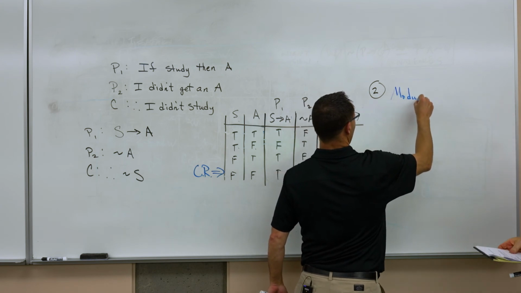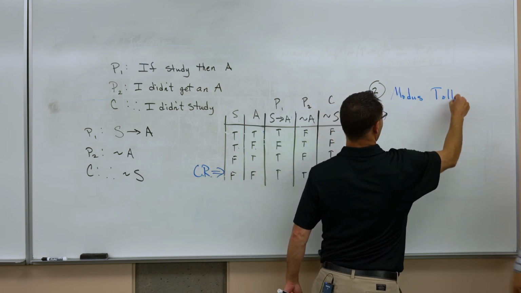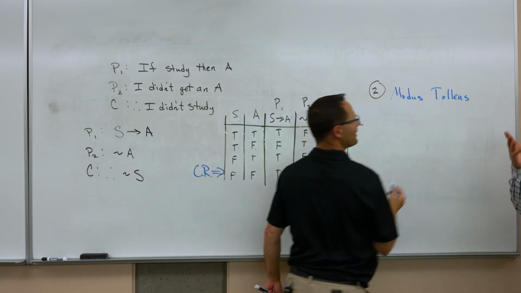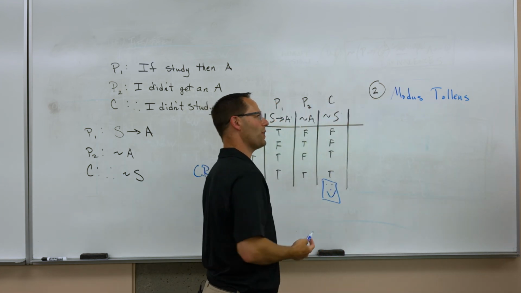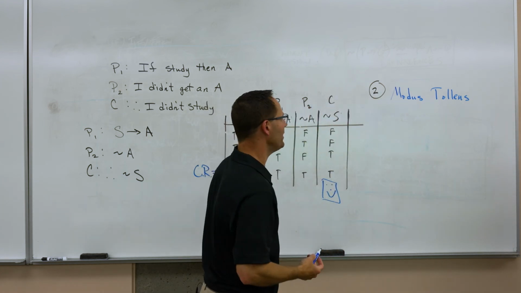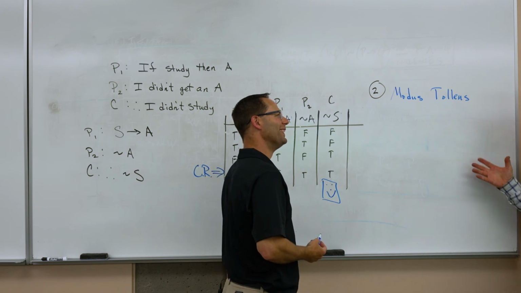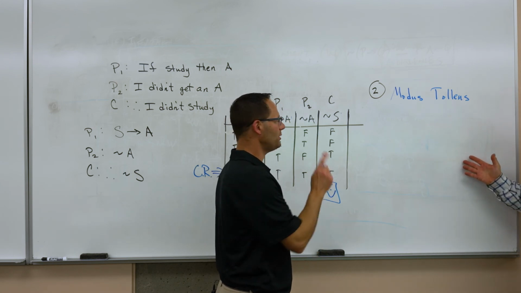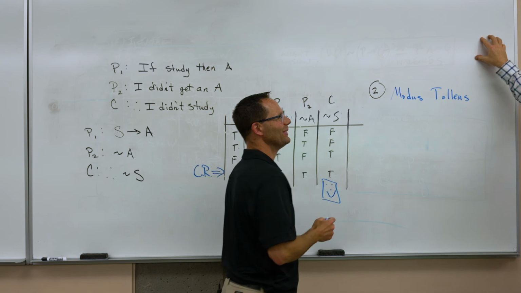All these fancy names. Can we just give them animal names? Yeah. Like I want to call the last one an elephant, and this one's a giraffe. Call it whatever you want. On the test, can I say modus giraffe? As long as you define it at the top, if you say modus giraffe is modus tollens. There you go.